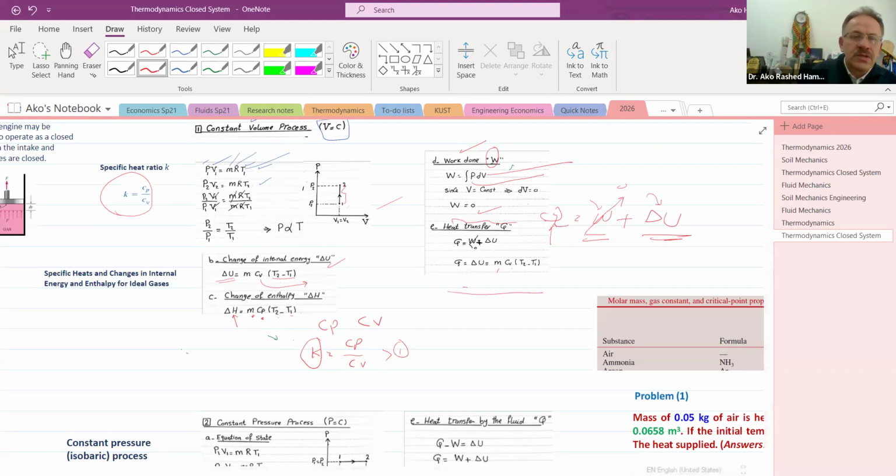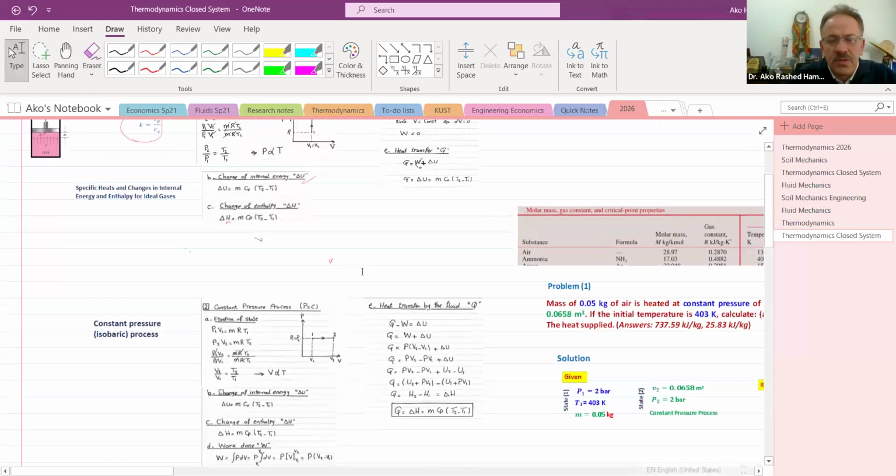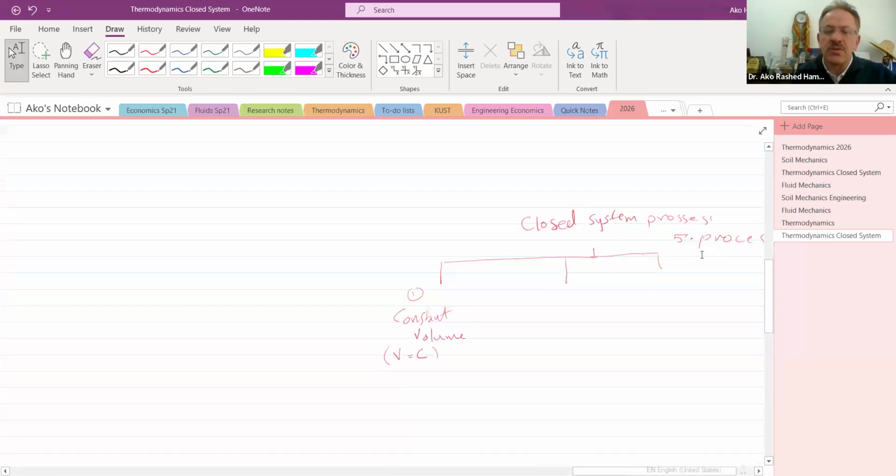So all these equations that I described belong to one state, state 1, which is the constant volume state. And we solved an example on this one. So that was the first status. The second one is when we have a constant